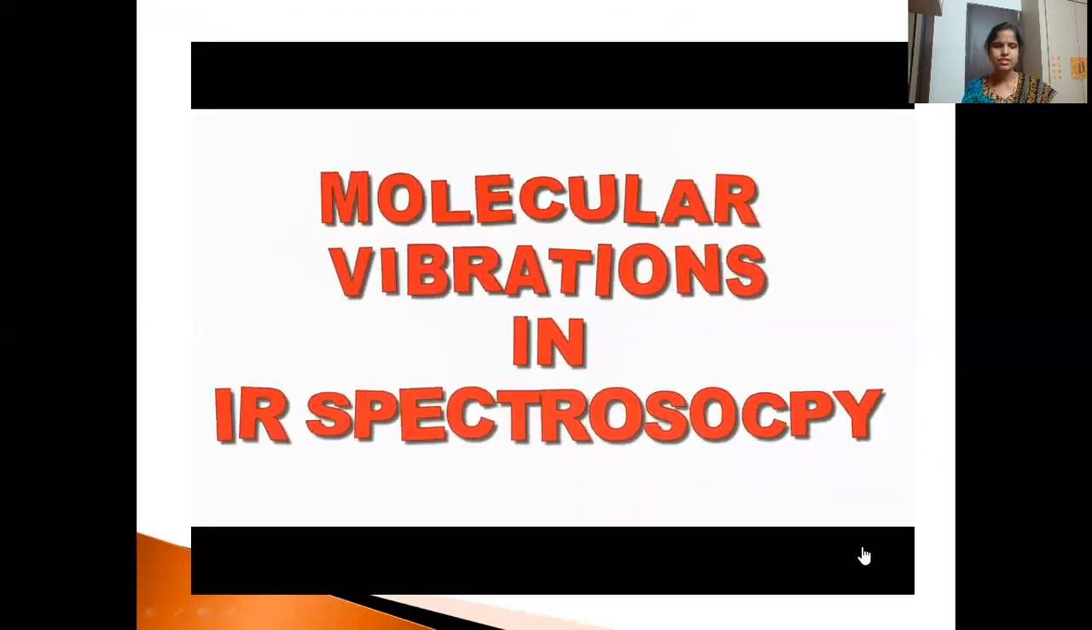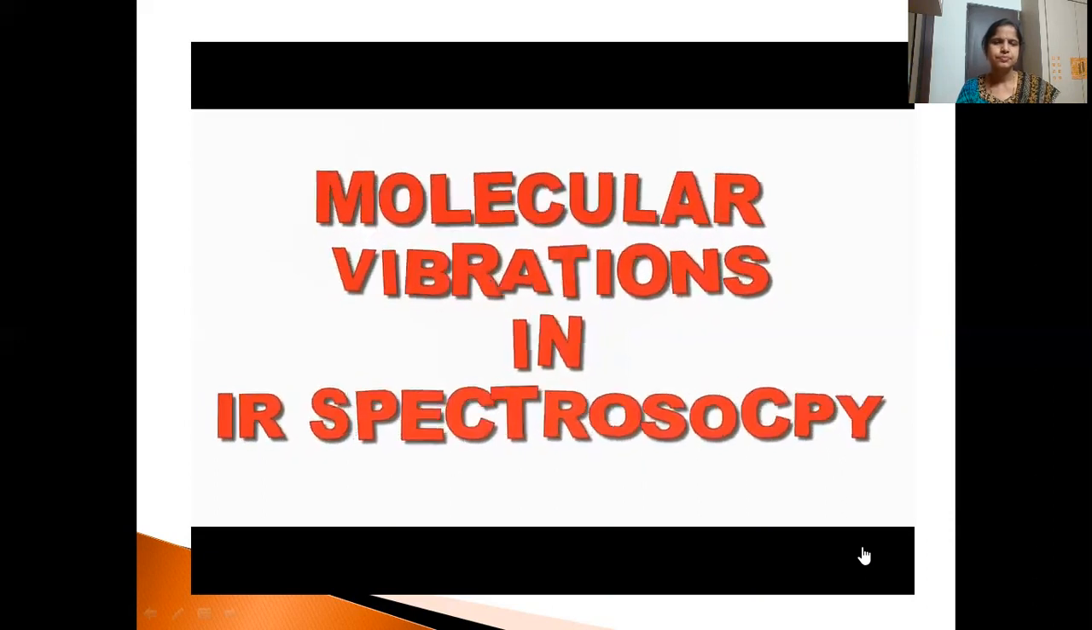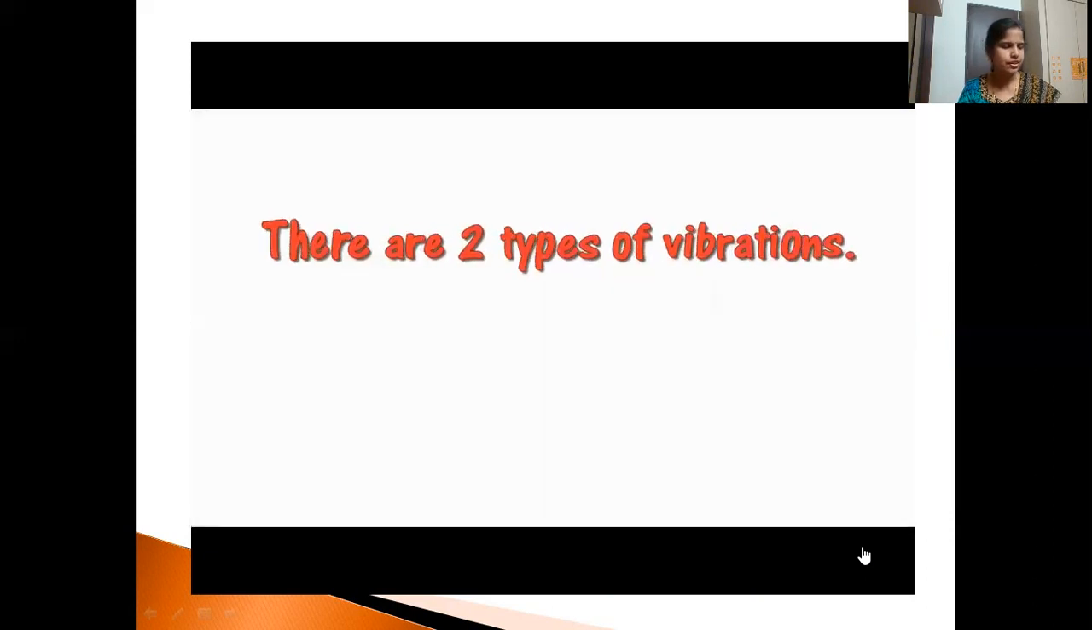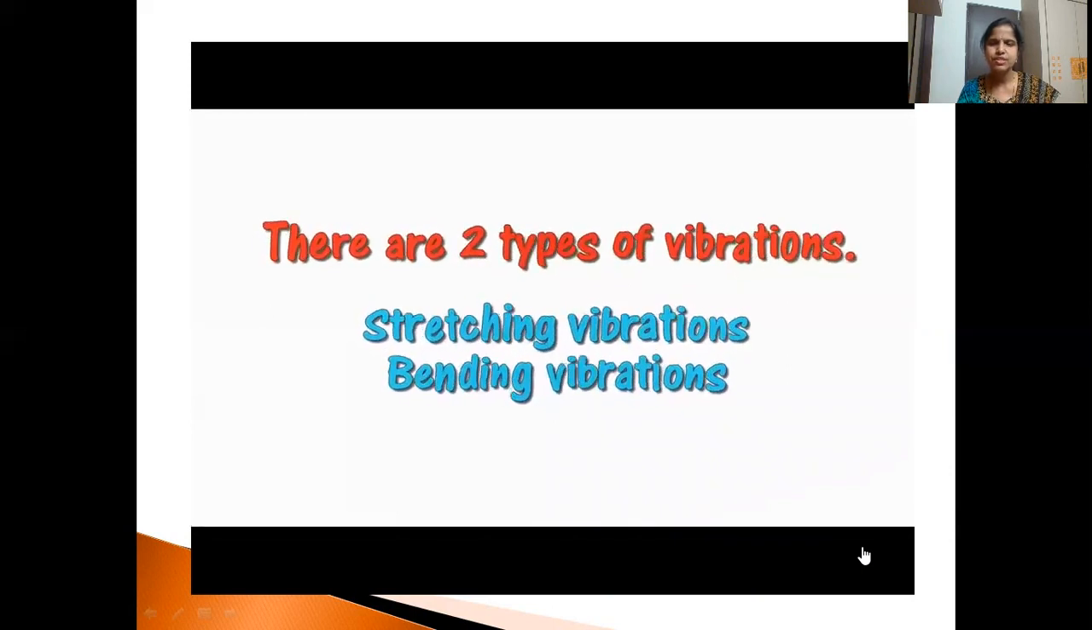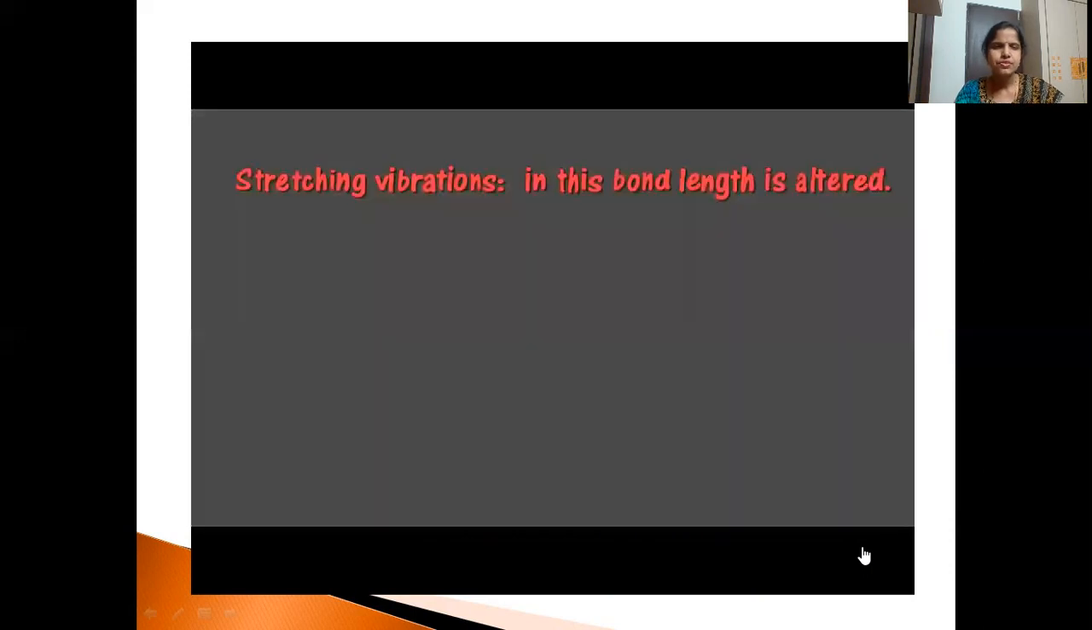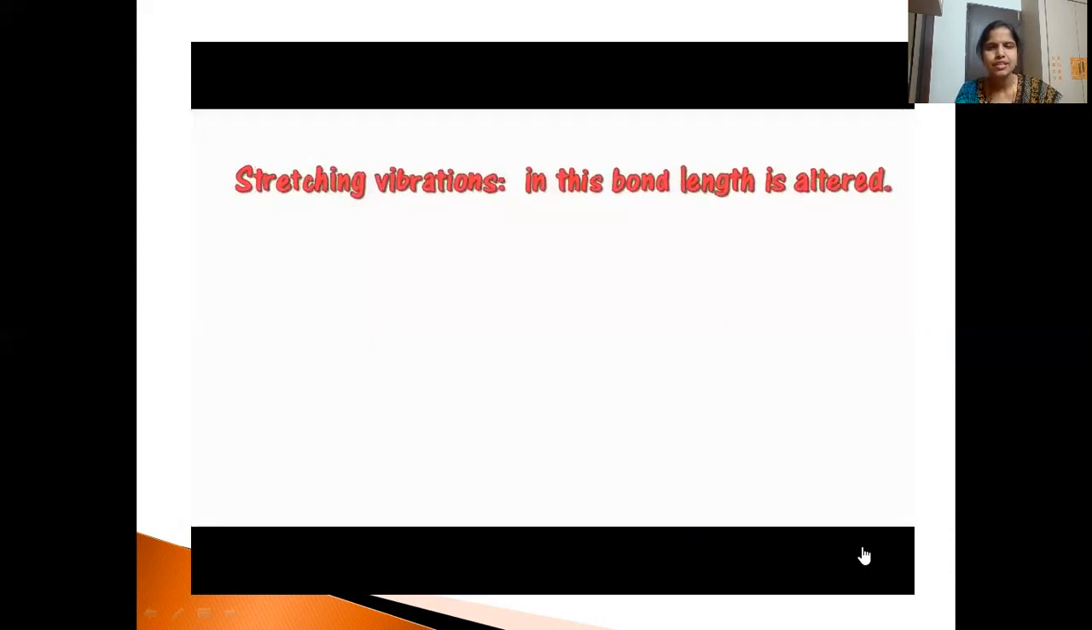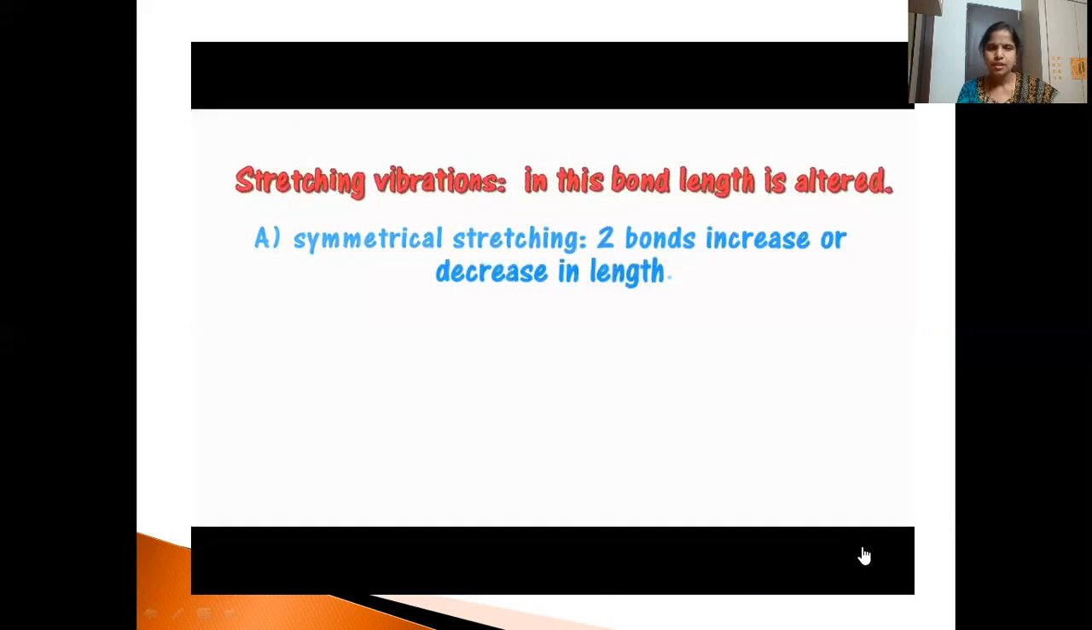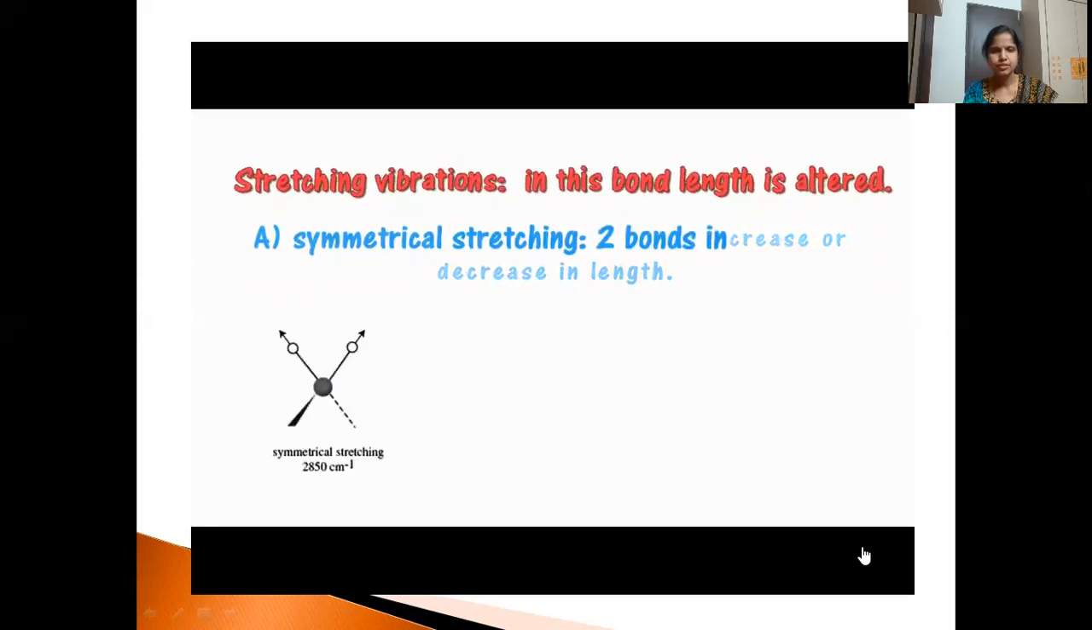Molecular vibrations in spectroscopy are broadly divided into two types: stretching vibrations and bending vibrations. Stretching vibrations we'll take up first. In these, the bond length is altered. Among stretching vibrations, we have symmetrical first, where two bonds increase or decrease in length. You can see the arrow marks on these two atoms, which means the two bonds are moving away from the central atom.